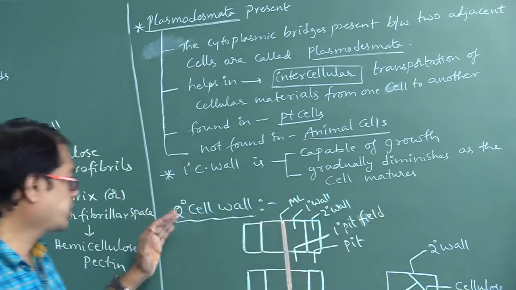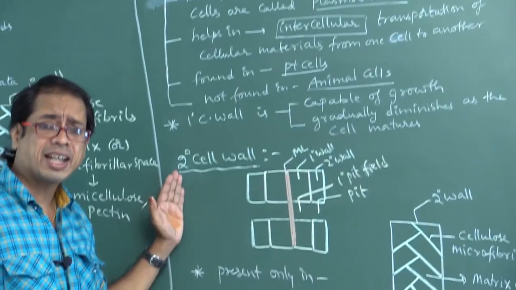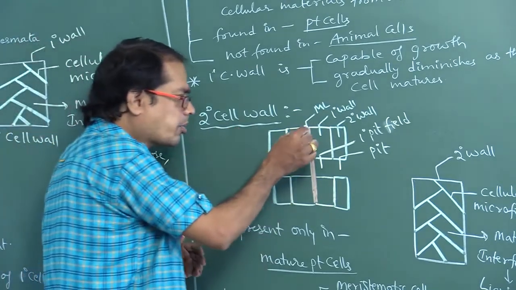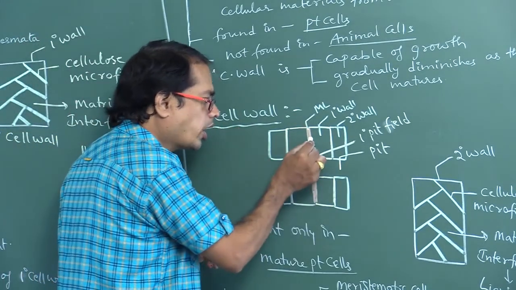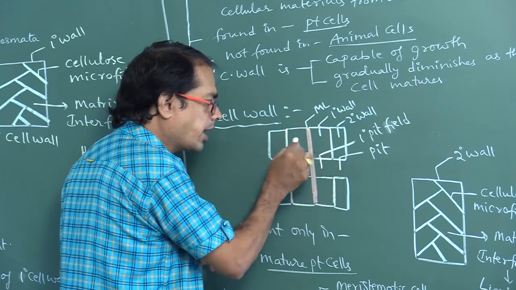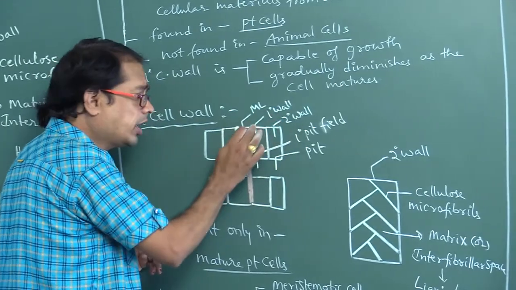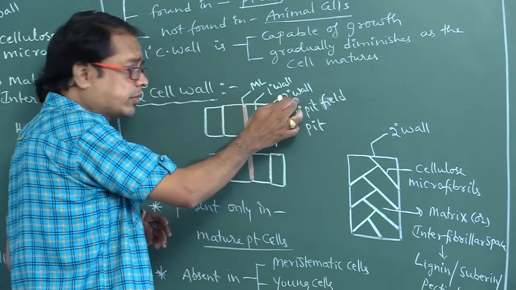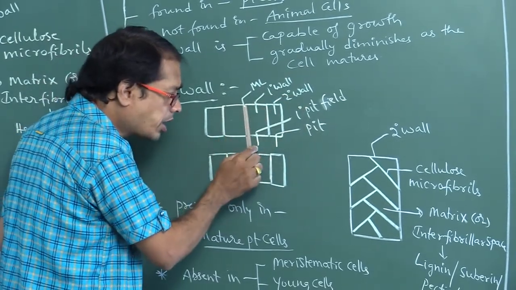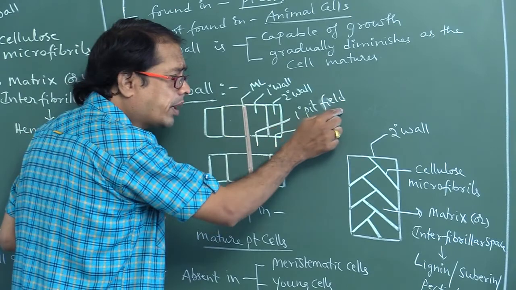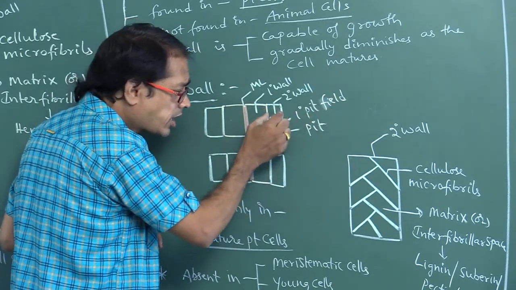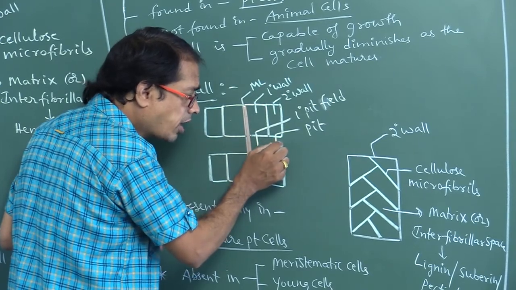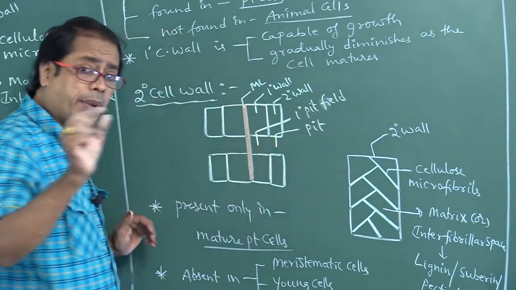Okay. Next, secondary cell wall. Let us suppose this is the middle lamellum. On either side of middle lamellum, primary cell wall is formed. Inner to primary cell wall, secondary cell wall is formed. The thin areas of primary cell wall are called primary pit fields. Here is the secondary cell wall. Here there is no secondary cell wall. The thin area of secondary cell wall is called pit.